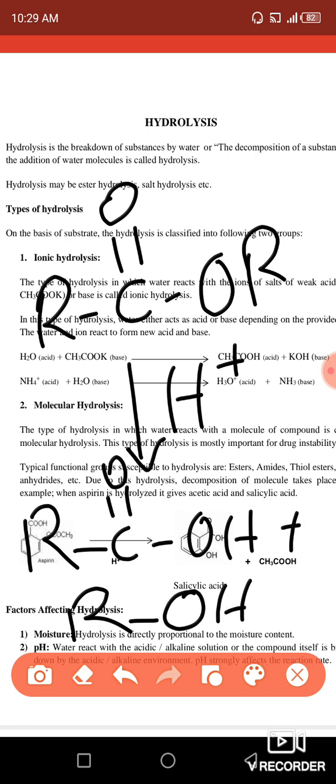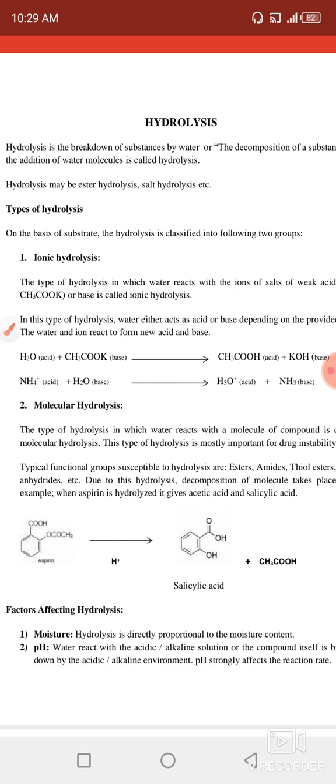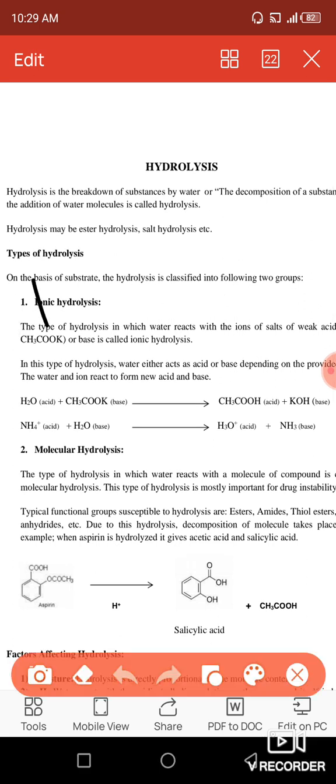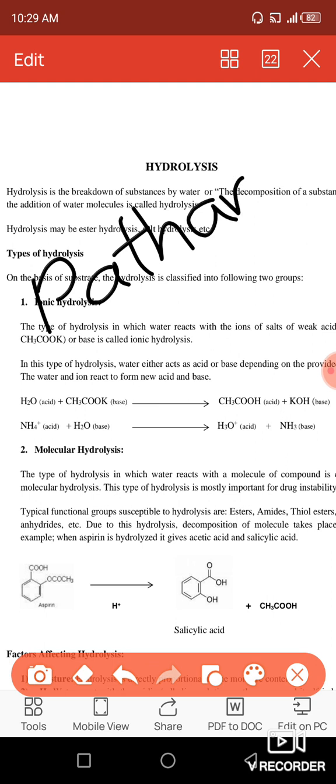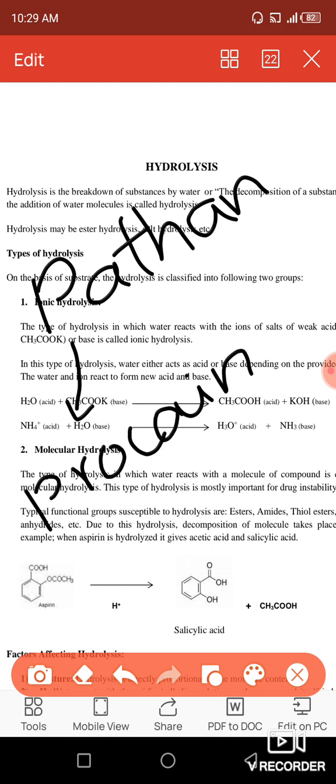And what types of drugs can undergo the hydrolysis? There are four types of drugs which can undergo this type of hydrolysis, and I have a mnemonic to learn these types of drugs. For example, PATA. PATA is the mnemonic to remember these drugs. From the P, you should revise the name of a drug which is called procaine. Okay, note this in your register.